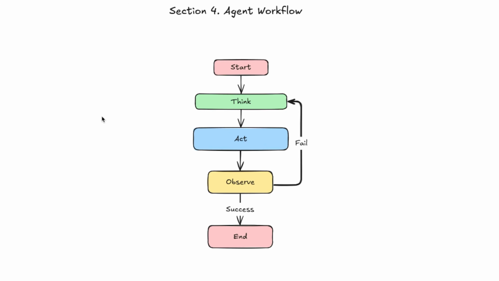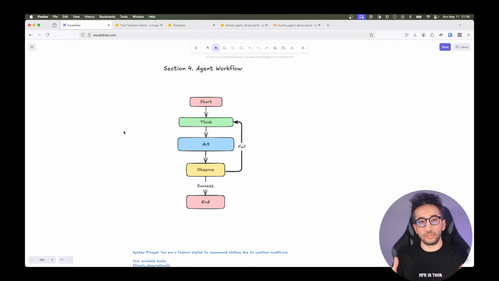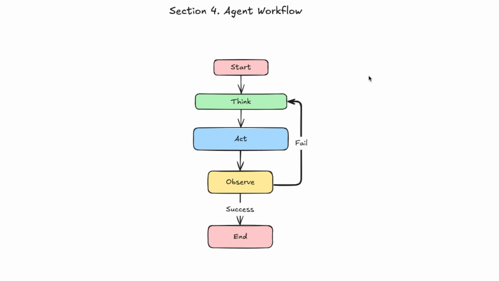Our section 4 is agent workflow. So how an agent behaves, like what it is doing when we ask something. This is a simple workflow, of course. So the start, when we give a prompt, and it is thinking and reasoning. This is called the reasoning section. So it's planning to do things, like I will do this, then do that, and do that. Then it starts to call maybe tools. So this is the acting section.